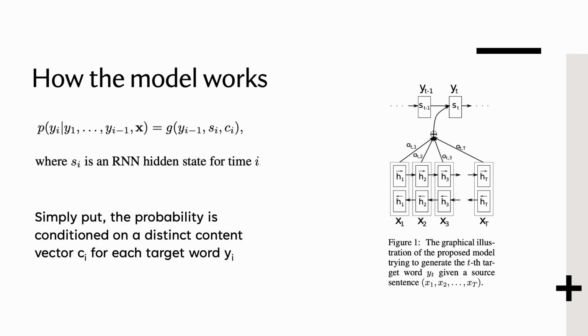How the model works. In the new model architecture, the conditional probability is shown, where s_i is an RNN hidden state for time i. It should be noted that unlike the original existing encoder-decoder approach, the probability here is conditioned on a distinct context vector c_i for each target word y_i. Let's break down how this model operates. The model starts with processing the source sentence with a bidirectional recurrent neural network. This means it has two RNNs.